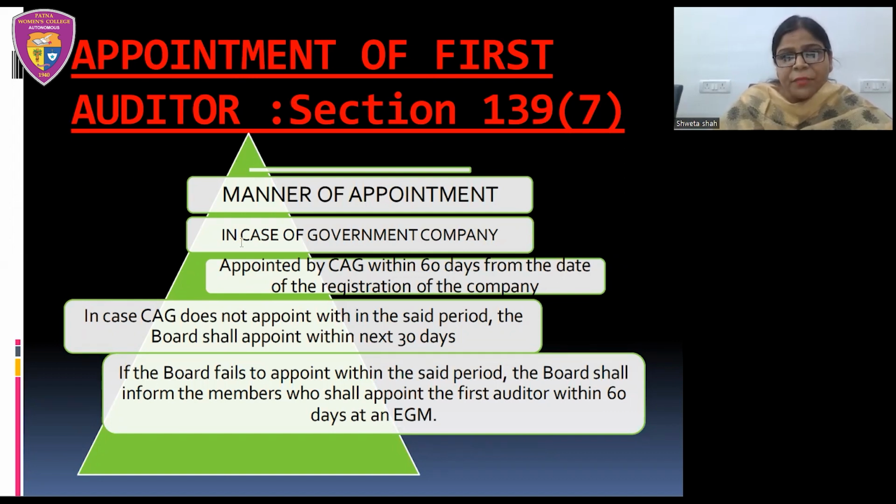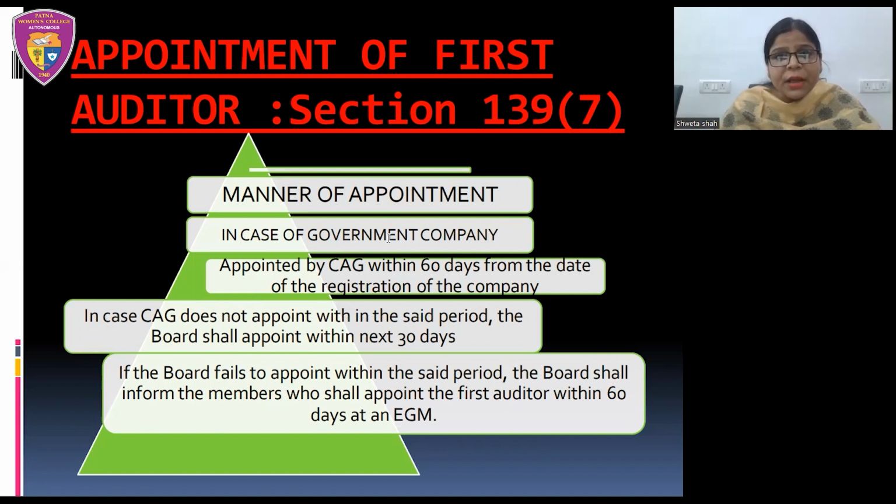In case of a government company, first of all, coming to the meaning of first auditor. Who is a first auditor? For a newly incorporated company, the auditor who conducts the first-time audit in that particular company is known as the first auditor.